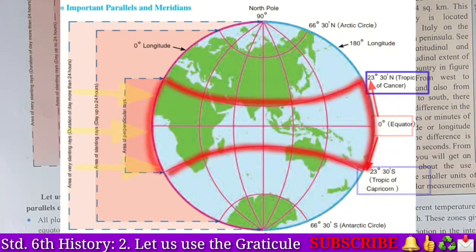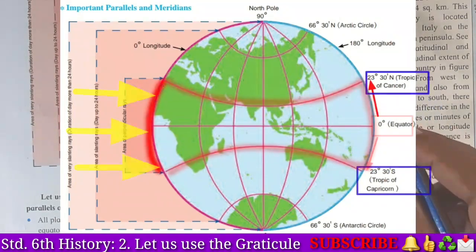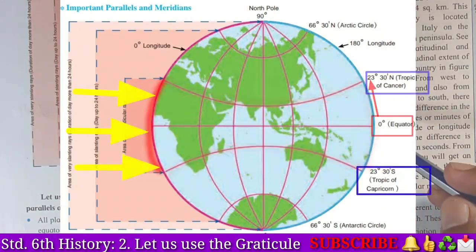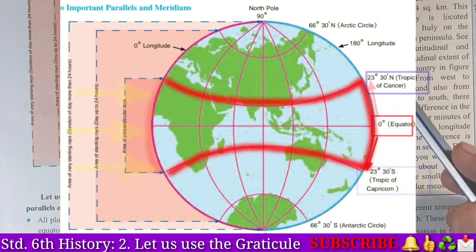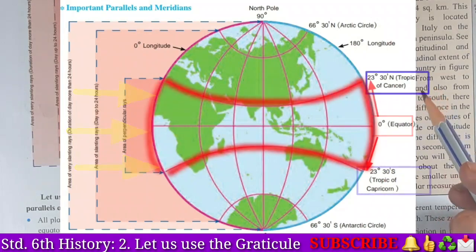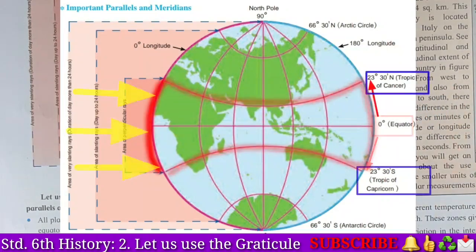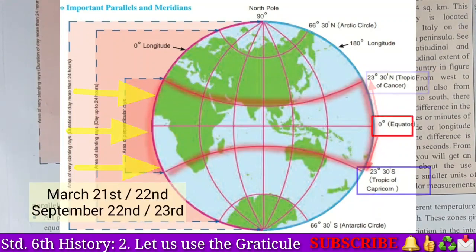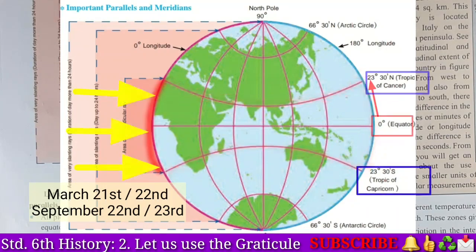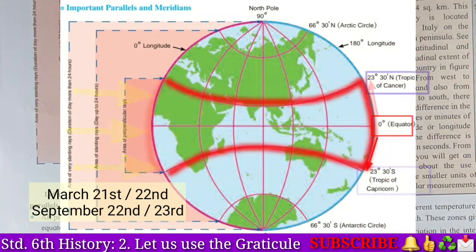Okay students, so we have studied here the Tropic of Cancer and Tropic of Capricorn. Okay students, do you know which are the 2 days on which the sun rays fall perpendicular? Yes student, if you know, you can type your answer in the comment box. Let me tell you, March 21st or 22nd. This is one day, and the other day is September 22nd or 23rd. So on these 2 days, we see that sun rays fall perpendicular on the equatorial area. Okay. Now student, next.